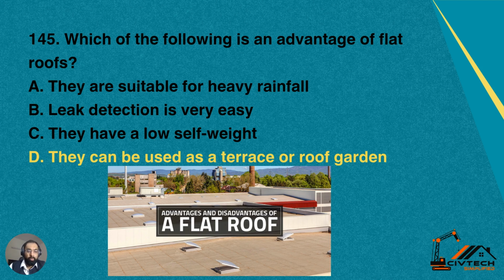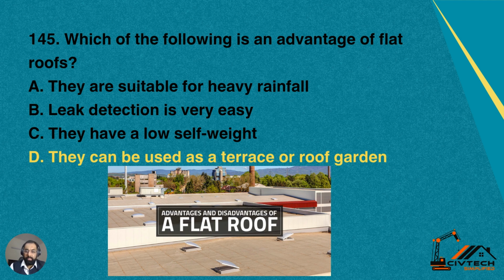145. Which of the following is an advantage of flat roofs? Flat roofs are common in residential houses or buildings. A, they are suitable for heavy rainfall. B, leak detection is very easy. C, they have a low self weight. D, they can be used as a terrace or roof garden.